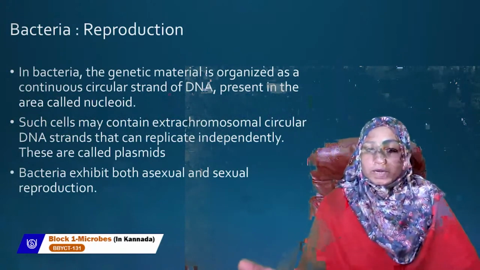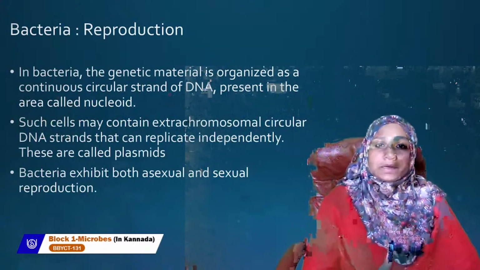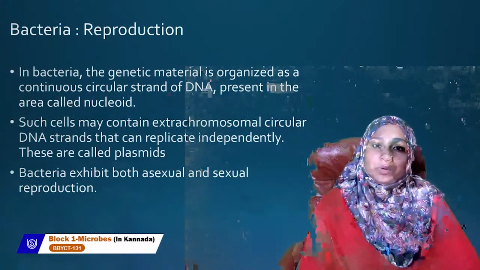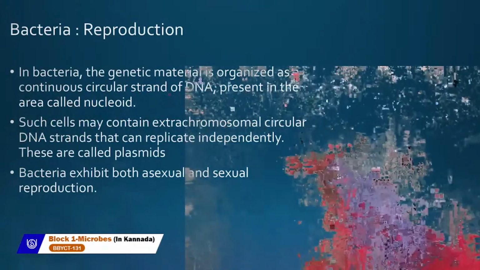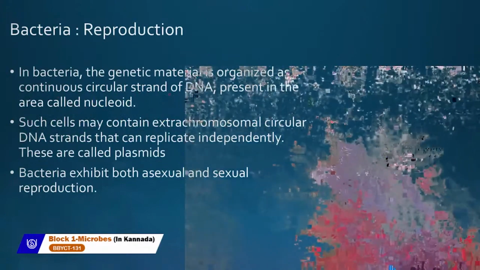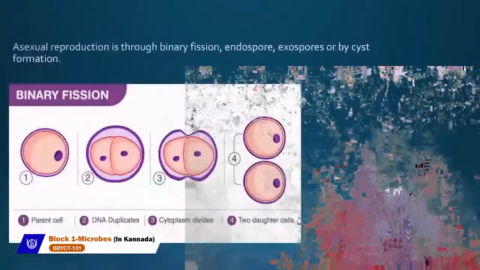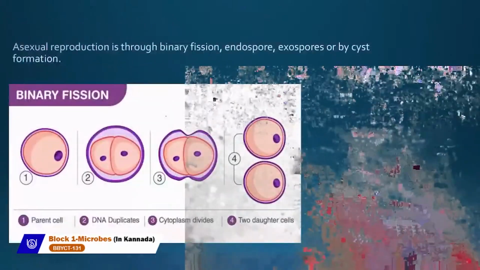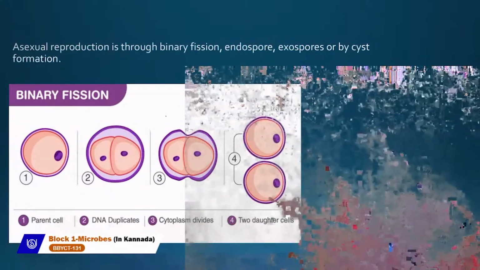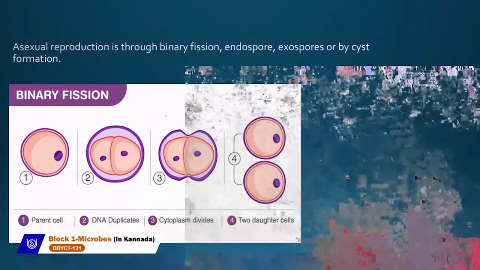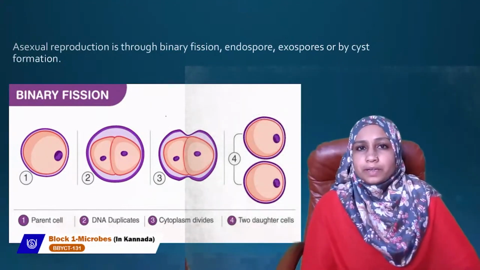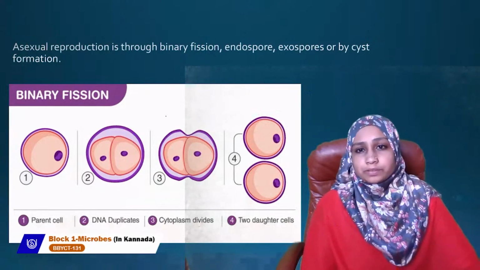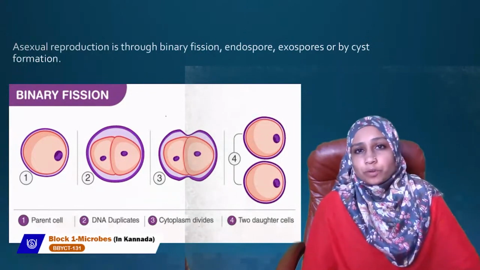So first we'll see how asexual reproduction takes place. As you can see here in the slide, asexual reproduction takes place mainly by binary fission. Then endospore formation also takes place, exospores, or cyst formation.